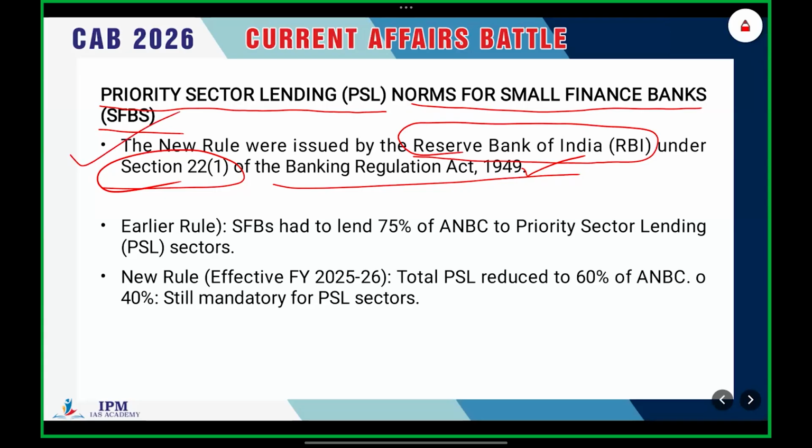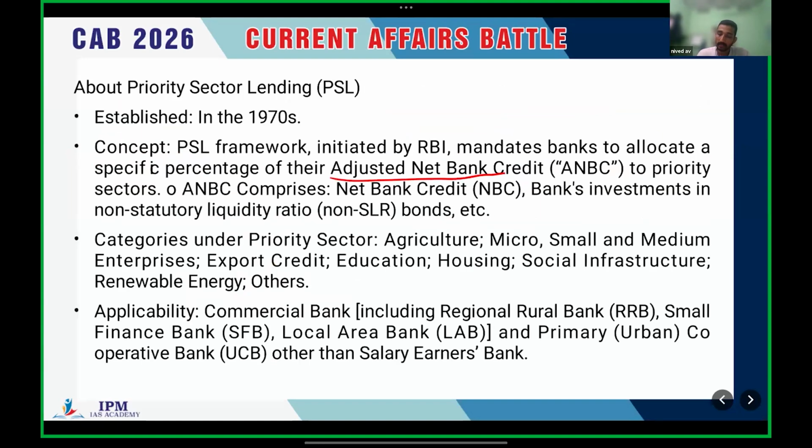Earlier there was a rule related to small finance banks. It is not for all commercial banks, it's particularly for small finance banks. Earlier, a small finance bank had to lend 75% of ANBC, adjusted net bank credit.